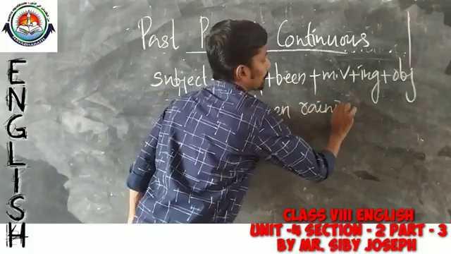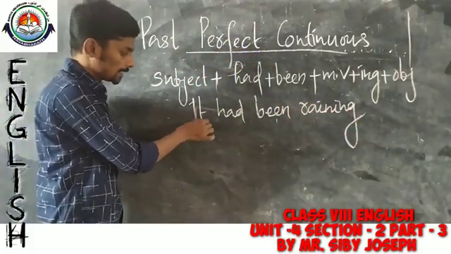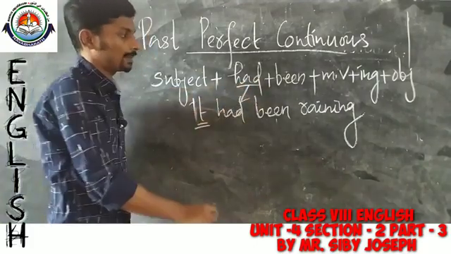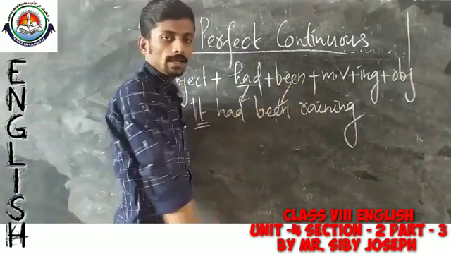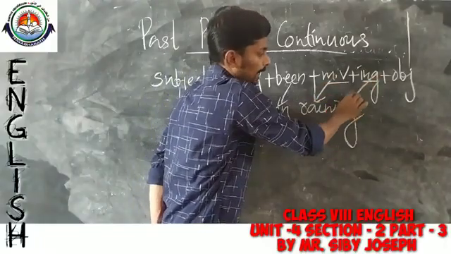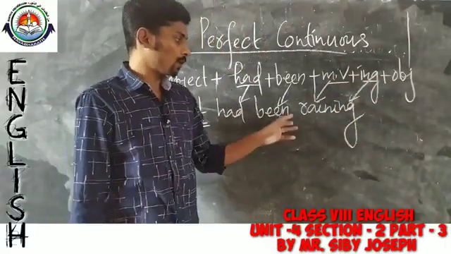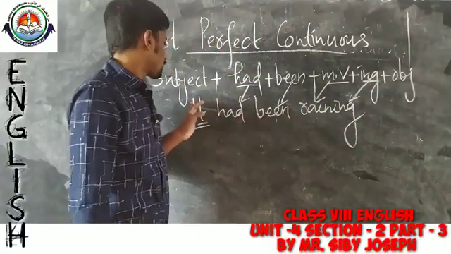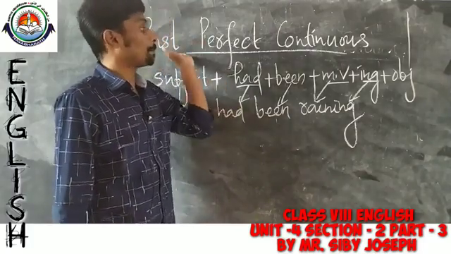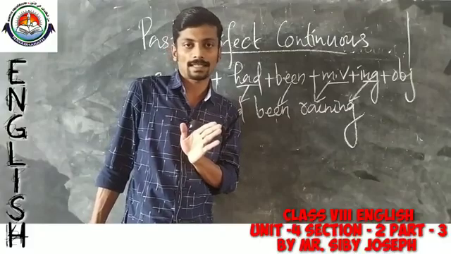Here it has the subject, then had, then been, then main verb rain and its ing form. Here we can't find an object. So, this is the example of a past perfect continuous tense.